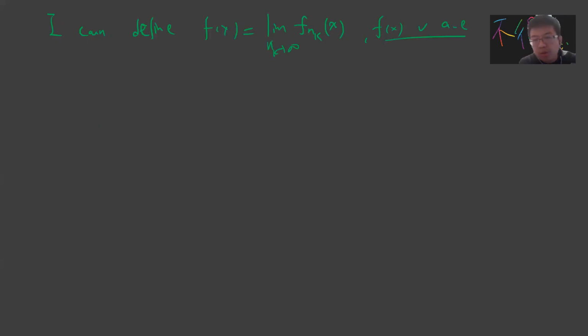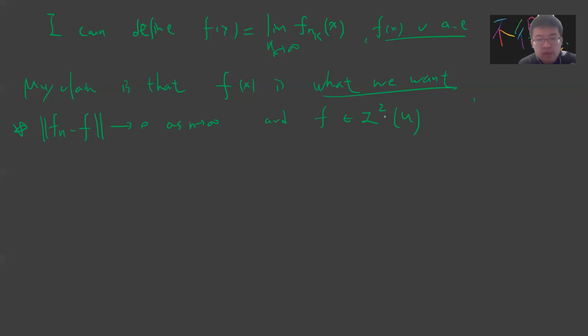Okay, and so I don't care about what the other points are, right? Because when I do the integration, I don't care. That set of points has measure 0. So my claim is that f of x is what we want. What we want to prove is that L squared is complete, right? So I claim that f has the property that I want, which is that ||f_n minus f|| goes to 0 as n goes to infinity, and also f belongs to L squared.